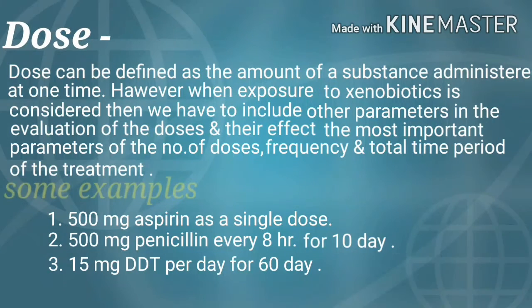The one question that originates in front of you is, what is the dose? The dose can be defined as the amount of a substance administered at one time. However, when exposure to xenobiotics is considered, then we have to include other parameters in the evaluation of doses and their effect. The most important parameters are the number of doses, frequency and total time period of treatment. Some examples are 500 mg aspirin as a single dose, 15 mg DDT per day for 60 days.